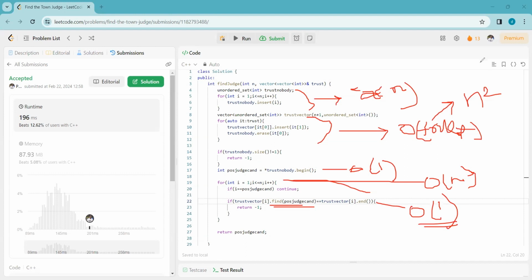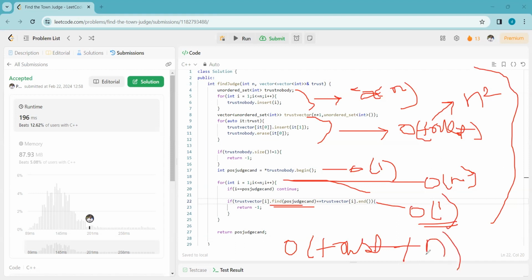So the overall time complexity is big O of trust plus n, whichever is maximum. If the trust size is maximum, then the time complexity will be trust. If n is maximum, then the time complexity for this algorithm will be n.